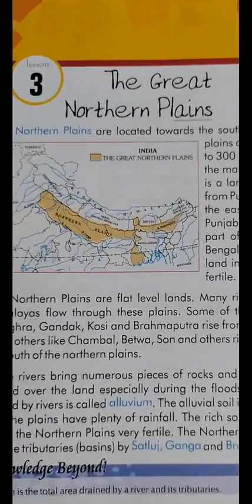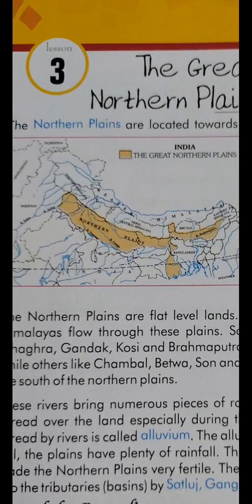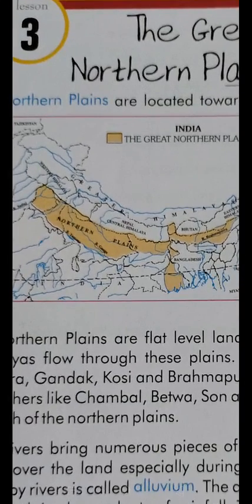In the picture you are seeing the area of the northern plains. Children, it is indicated by the yellow color. Okay, these are the northern plains. The area of the northern plains includes the states Punjab, Haryana, Uttar Pradesh, part of Uttarakhand, Bihar, West Bengal and Assam.